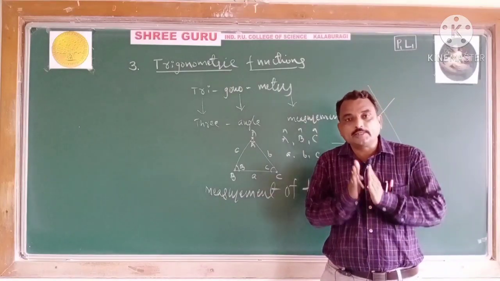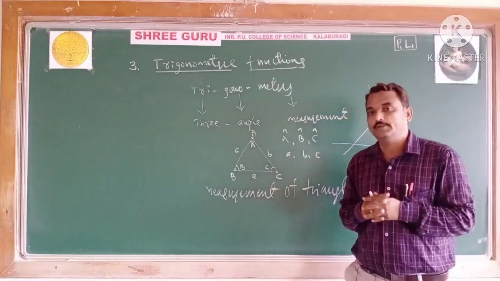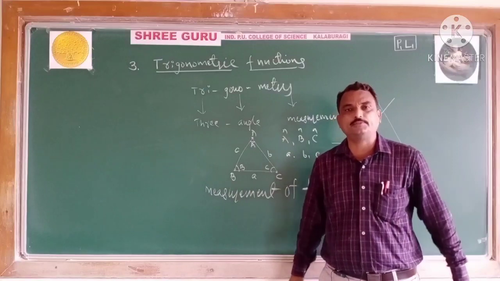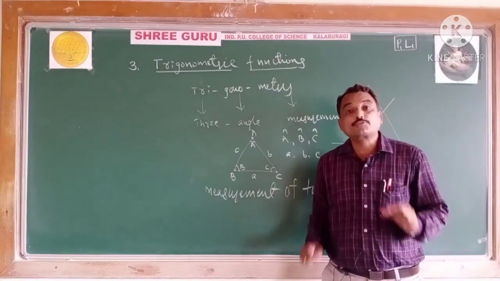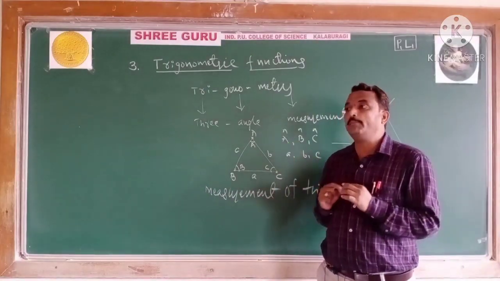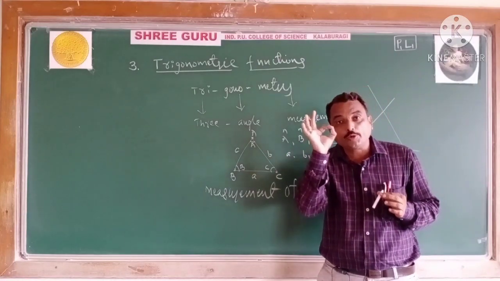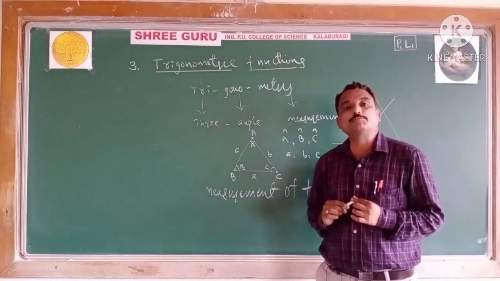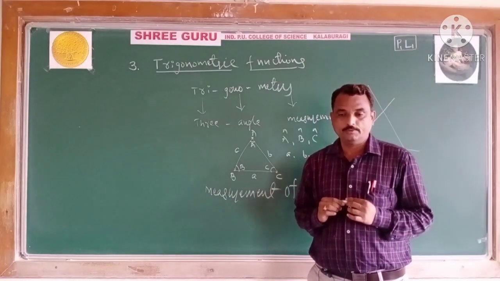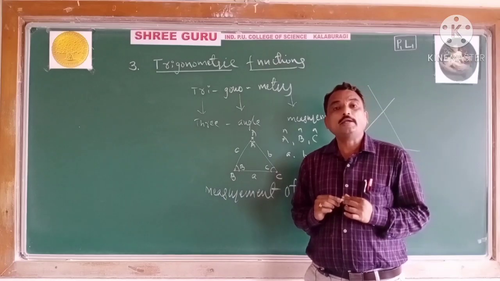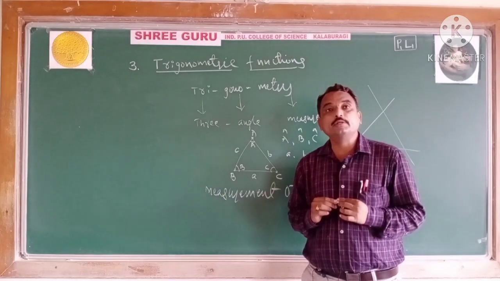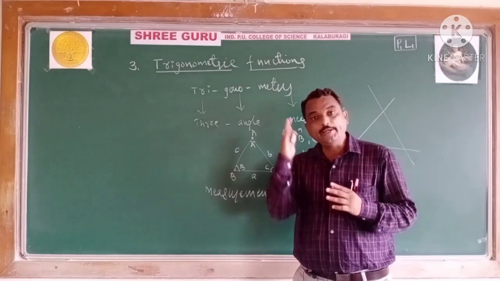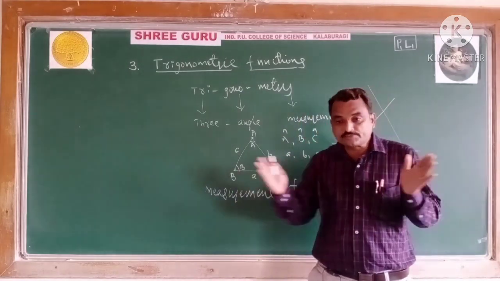Engineers use them in designing large structures. Astronomers use trigonometry for finding the accurate measurement of time and locating the positions of places. And surveyors use it for the measurement of heights and distances.